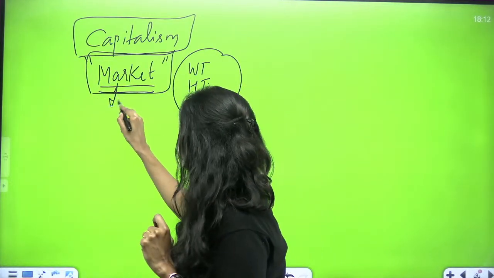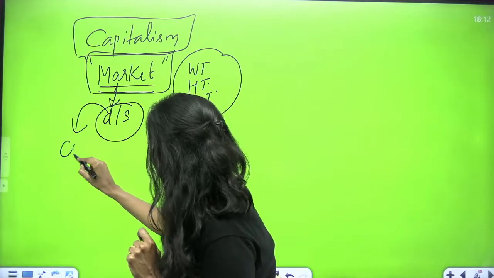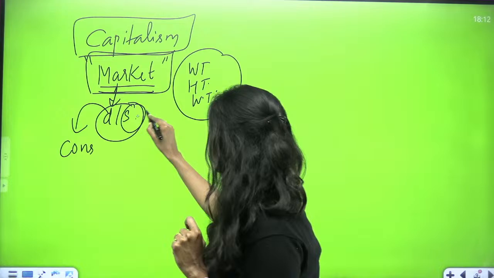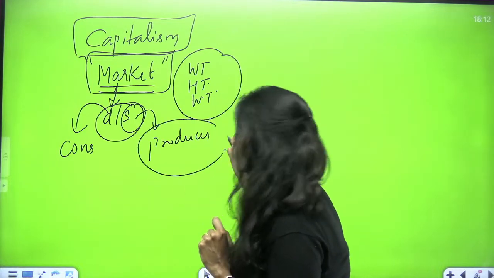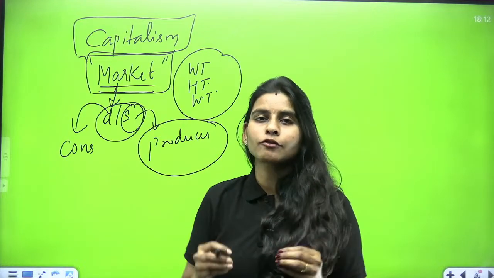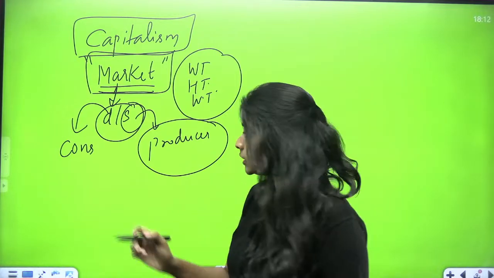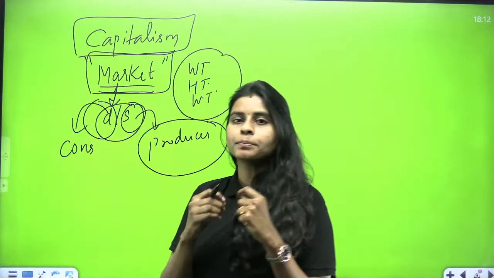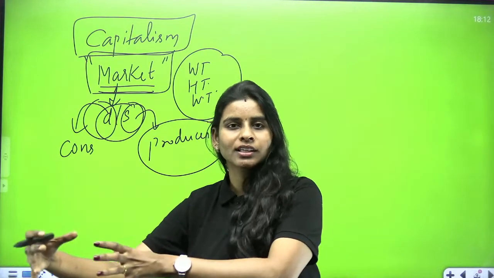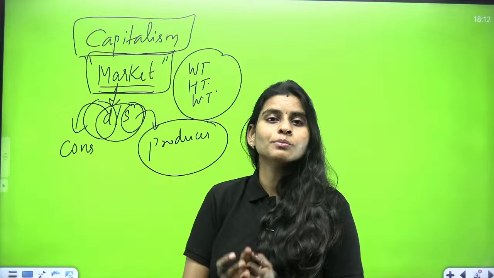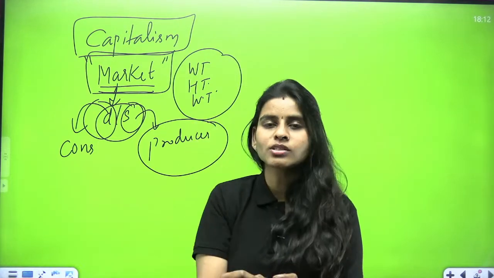It is the place where demand and supply meet, right? When we talk about demand, it is the consumer. When we talk about supply, it is the producer. So here the capitalists or the producers will decide what type of goods to produce in this country. How will they decide? They will decide according to the demand, so what people can afford. If I am producing a car worth 20 lakh or 30 lakh, will I have people in the country buying that car? If the answer is yes, then obviously I will choose to produce cars.